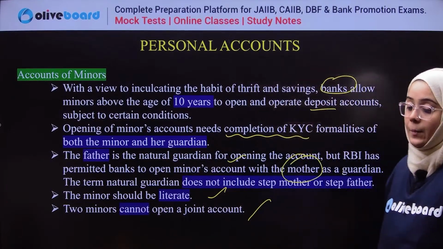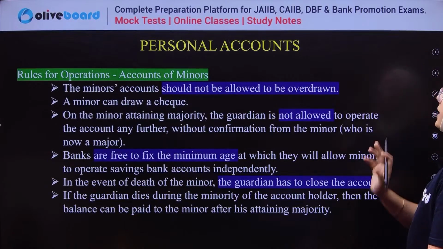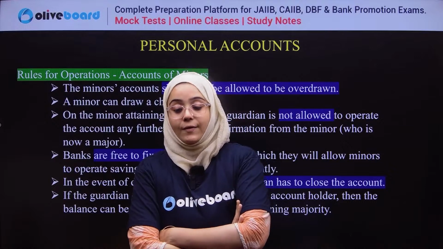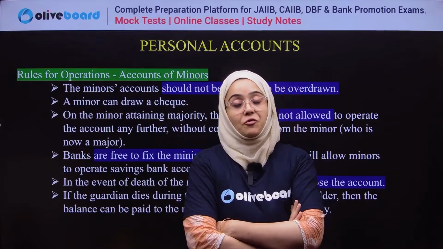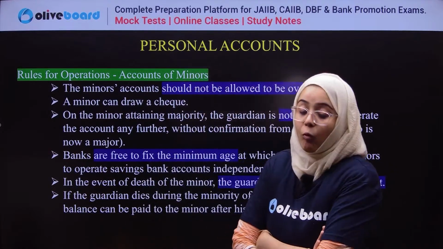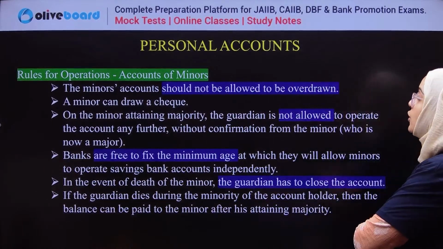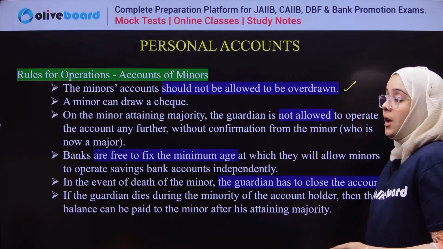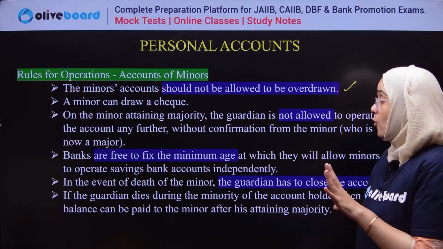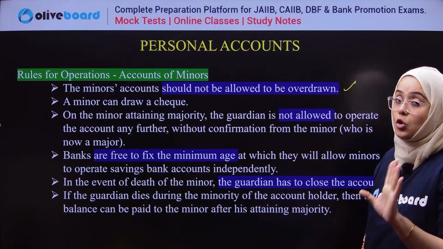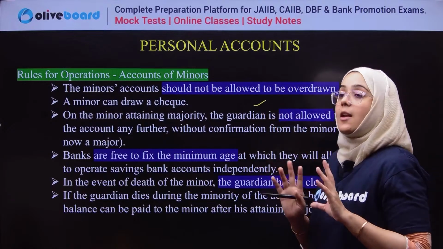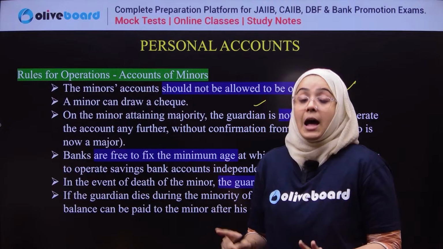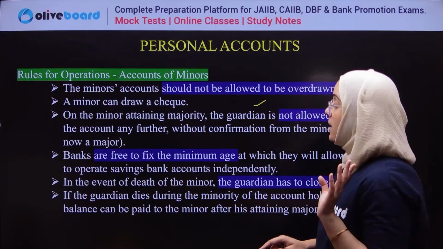Okay, next. Now, rules for operation of the account of a minor. If the bank has opened the account of a minor, what are the rules for operation? First of all, the minor account should not be allowed to be overdrawn. Minor can draw a check. An illiterate person cannot draw a check, meaning a checkbook is not issued to an illiterate person, but a check can be drawn by a minor.